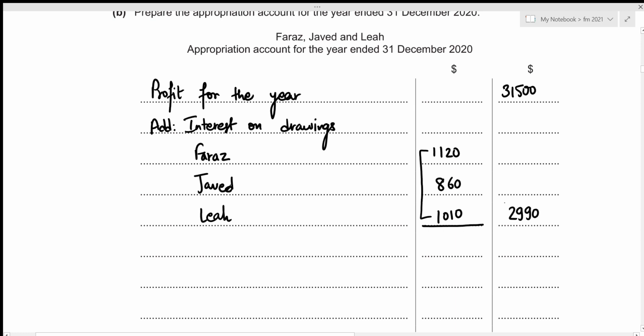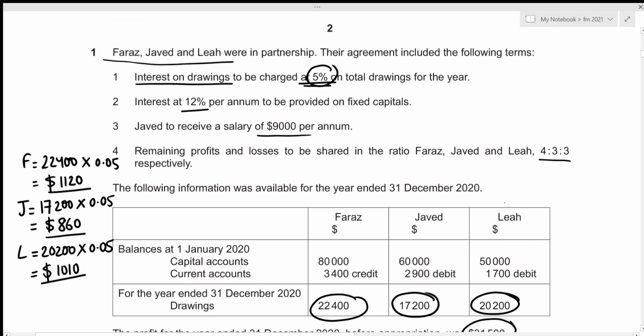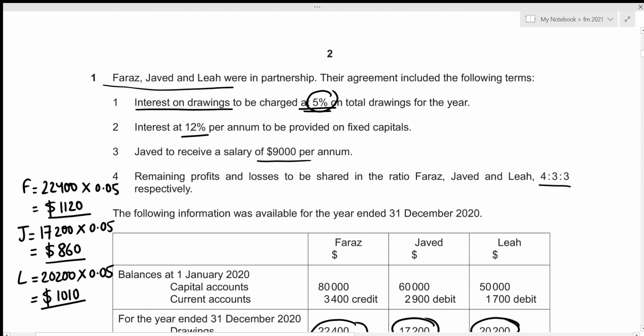Okay. Then the second provision under the partnership agreement was that we are charging interest at 12% per annum on fixed capitals. And we know that the partners invest capitals in the partnership, right? So as a return, the partnership will have to pay an interest of 12% on those fixed capitals. So fixed capitals will just be the balance on our capital accounts. For Faraz, it's 80,000, Javed, it's 60,000, and Leah, it's 50,000. So since the partnership is paying this, it would definitely reduce the profit on appropriation, right? So we need to subtract the interest on capitals.